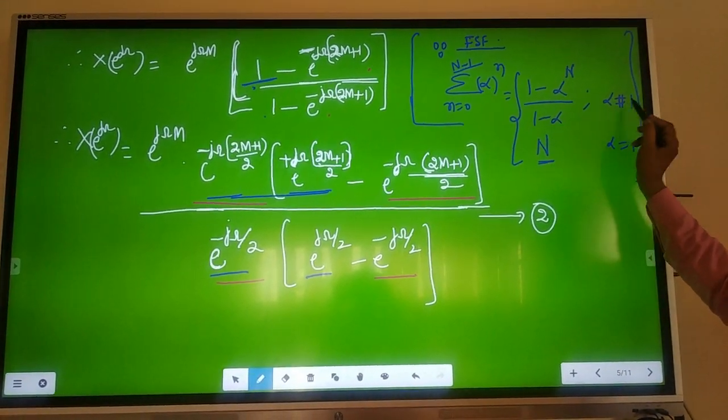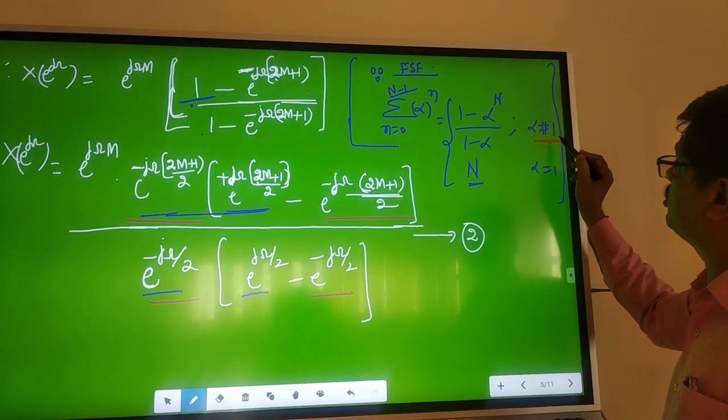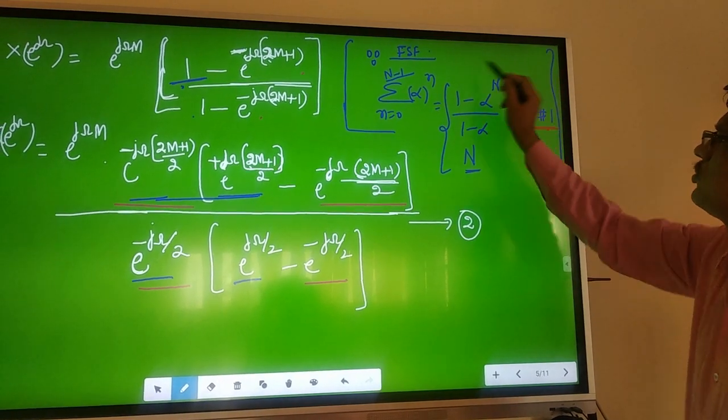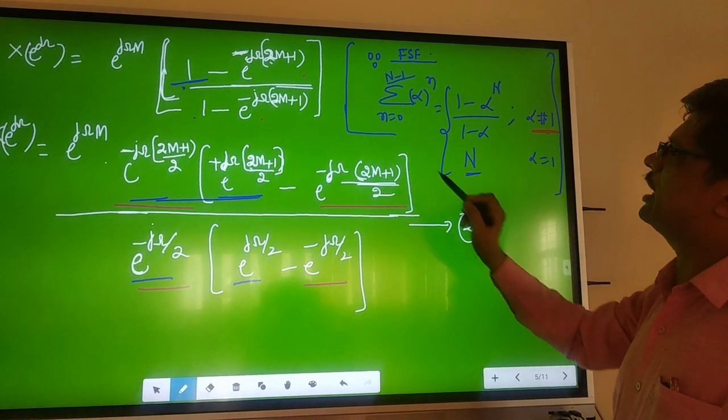Because if alpha is equal to 1, then 1 minus alpha is 0, and something divided by 0 is infinity. Therefore, when alpha is not equal to 1, you solve by using this equation.